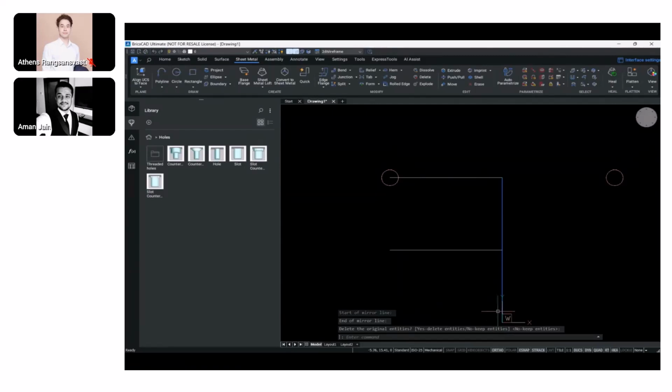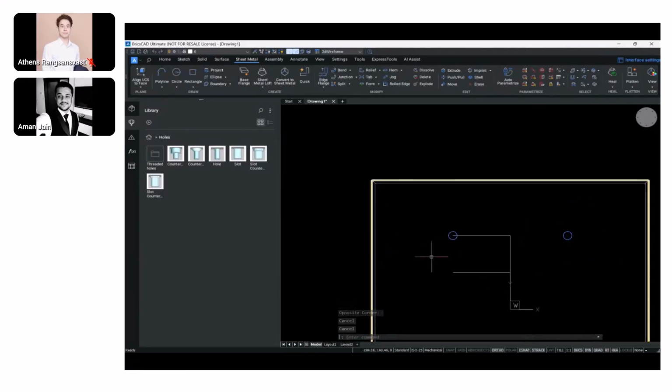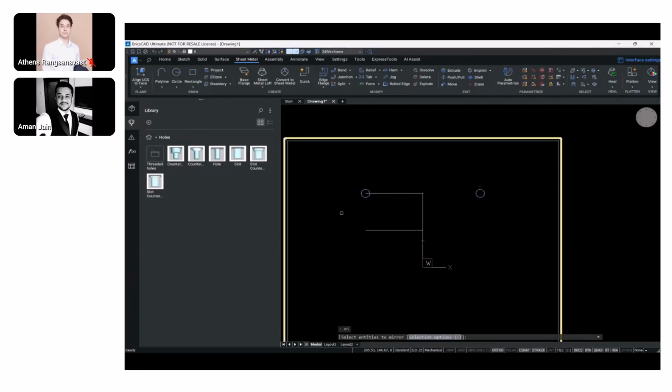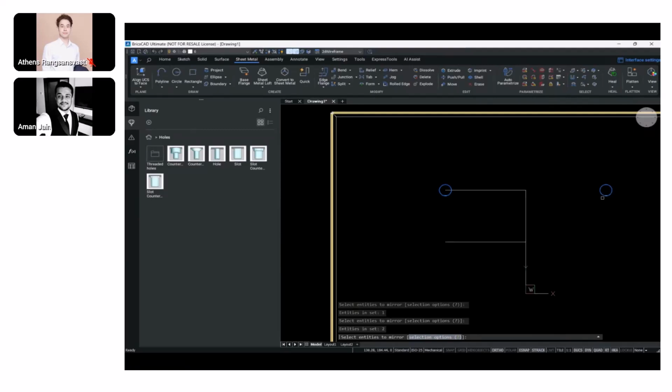So here I'm just mirroring this particular hole that we have created. And I'll just mirror those two holes as well. So we have about 4 switches. So we'll mirror this again based on the horizontal line that we have. So let us mirror these two holes that we have created. Select this one as well, and use the center line as a mirror line for us to be able to create this one.